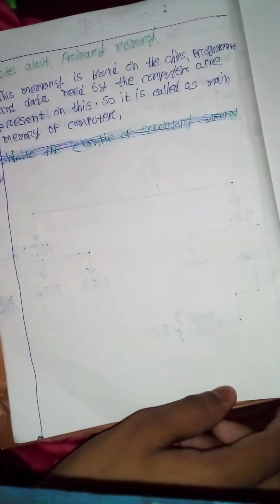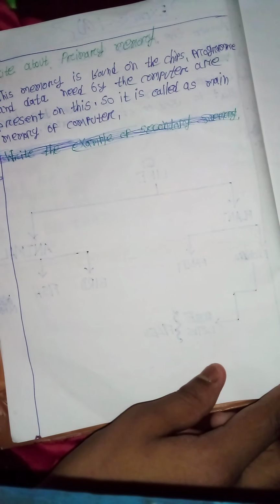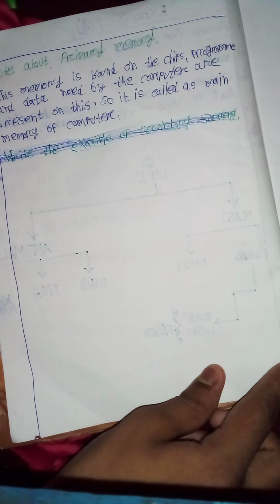Write about primary memory. This memory is found on the chips. Program and data needed by the computer are present on this, so it is called the main memory of the computer.